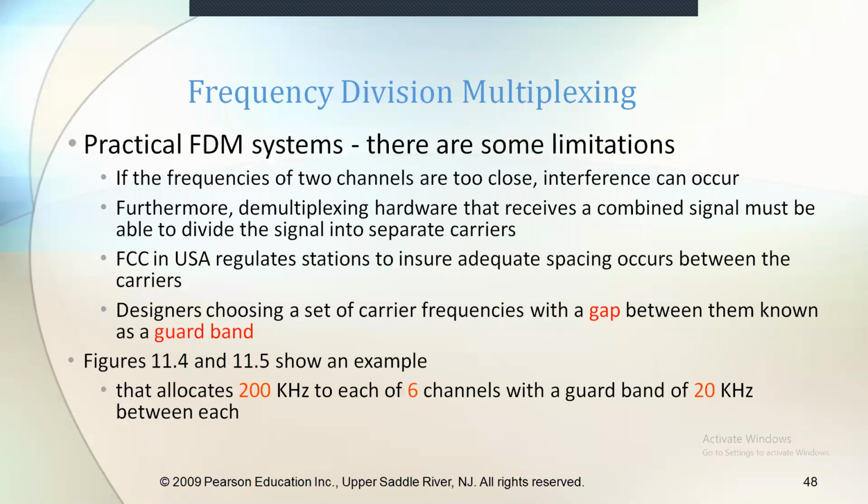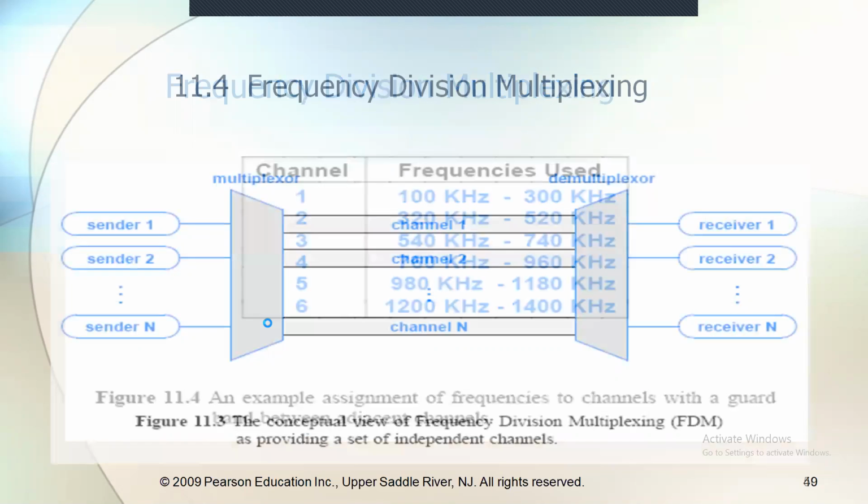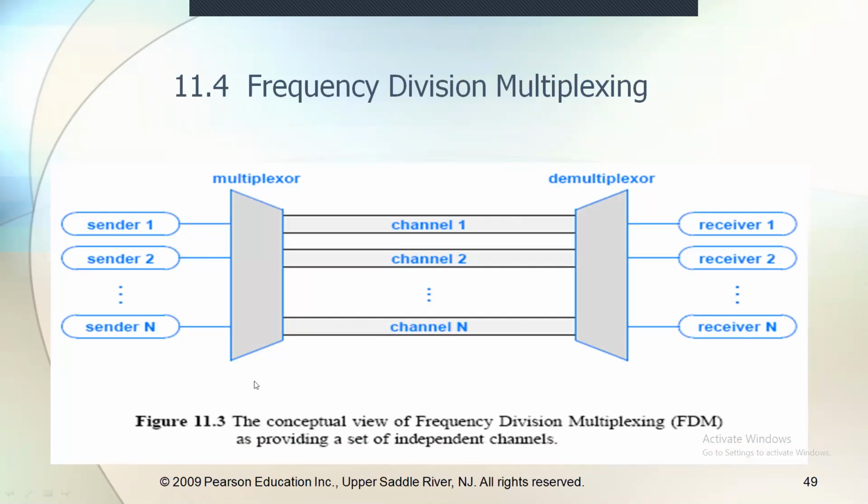See the next diagram. Here you can understand clearly. Here see sender 1, sender 2, n senders are here. All these signals, sender 1, sender 2, sender 3, are passed through the multiplexer. What is the responsibility of the multiplexer? The multiplexer will combine all the signals to form one signal, and it is passed through n channels.